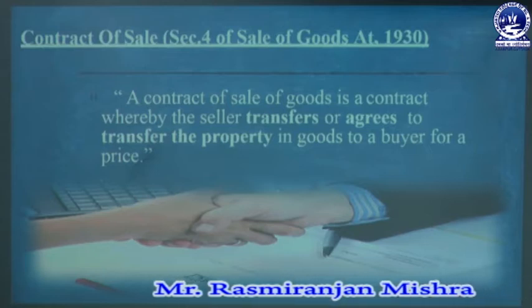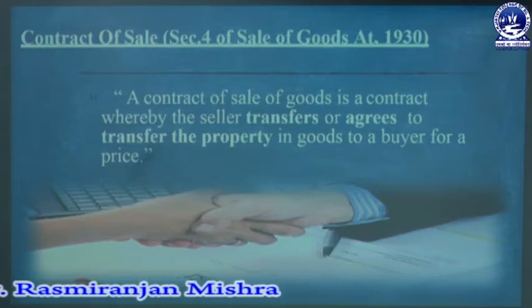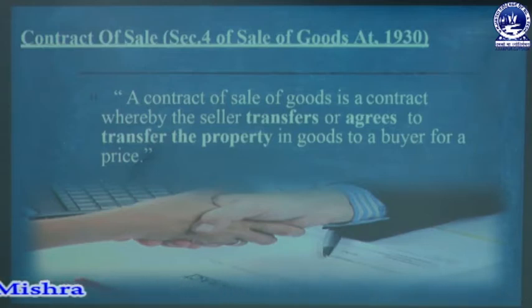So, where a contract is made between the buyer and the seller, and a seller transfers or agrees to transfer the property in the goods in consideration of a price. That means the sale means there is transfer of ownership or transfer of goods, and the transfer is made from the hands of the seller to the hands of the buyer, and the sale is made in consideration of a price.